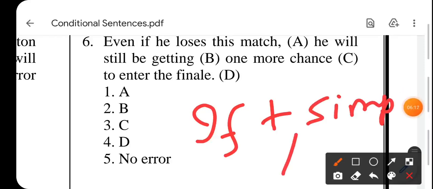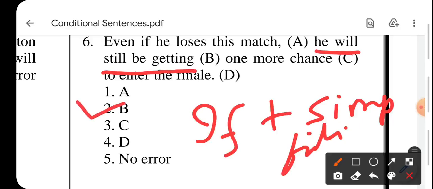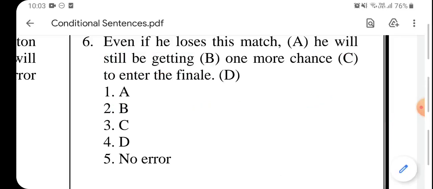Now simple future, even if he loses this match, he will still be getting becomes continuous. ये continuous नहीं होना चाहिए, so problem is in the B part. Now the correct sentence would be, even if he loses this match, he will still get one more chance to enter the finale. So इसको आपने correct करना है. Still be getting नहीं आएगा, it would be still get one. B भी नहीं आएगा, it will only be still get one more chance. Now the seventh.